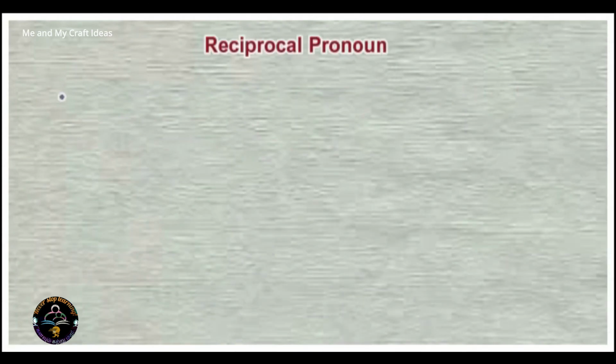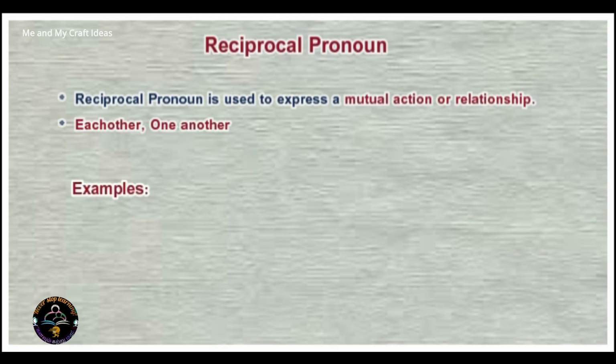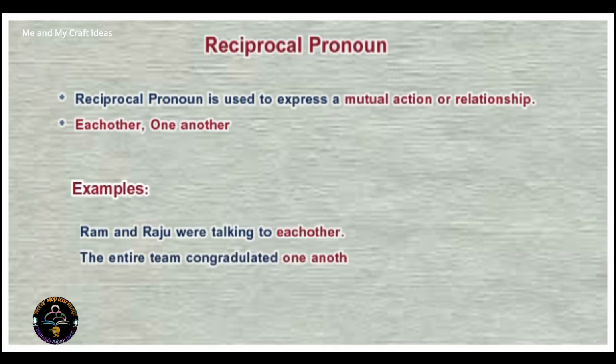Reciprocal pronoun. Reciprocal pronoun is used to express a mutual action or relationship. Each other, one another. These are the keywords for the reciprocal pronoun. Examples: Ram and Raju were talking to each other. The entire team congratulated one another after the match.